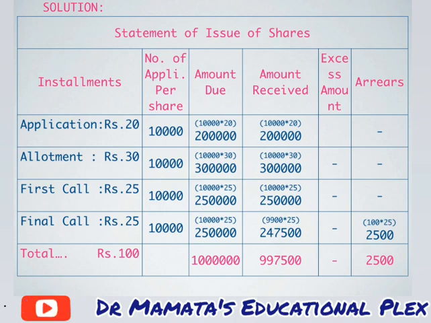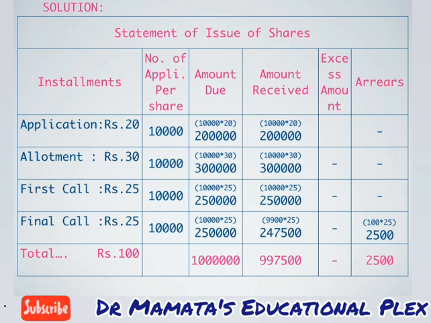Here you can see there are 6 columns. The first column is of installments. The second column is of number of applications per share. The third column is of amount due. The fourth column is of amount received. The fifth column is of excess amount. And the last column is of arrears. So we will proceed column by column.